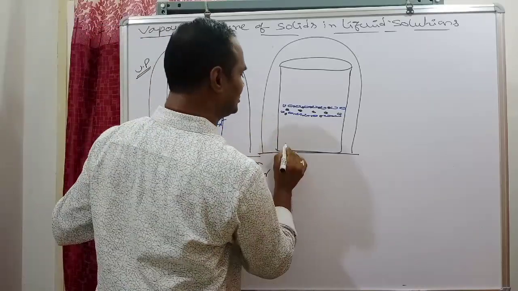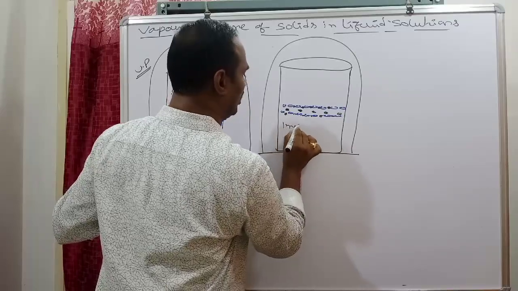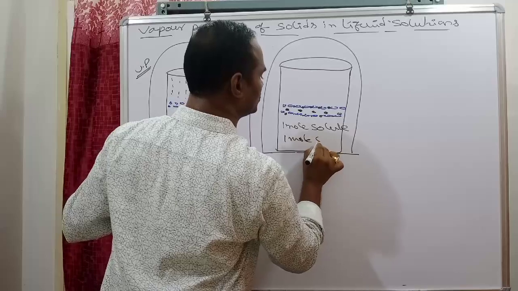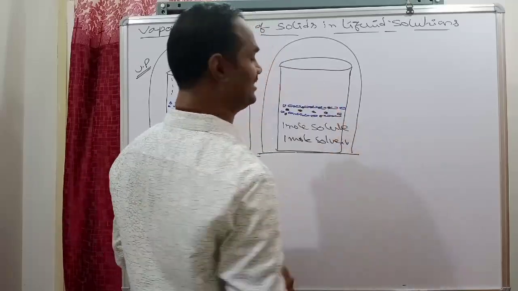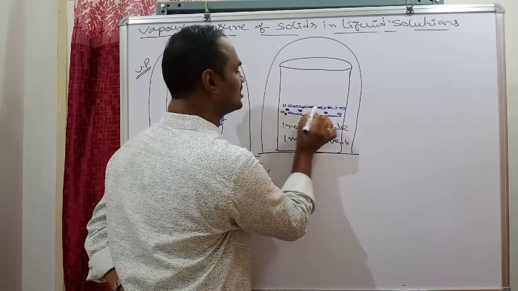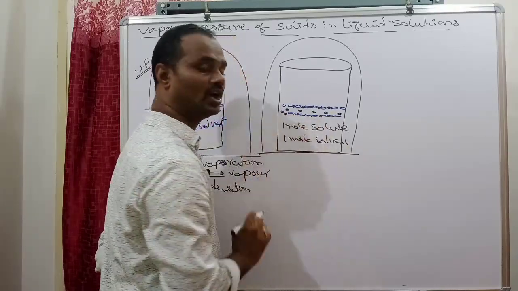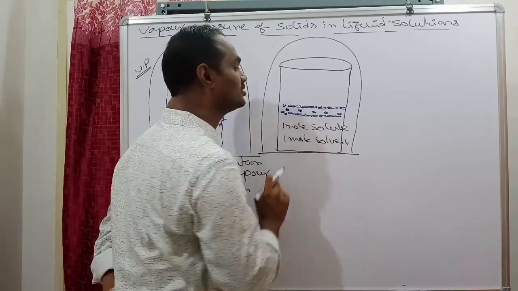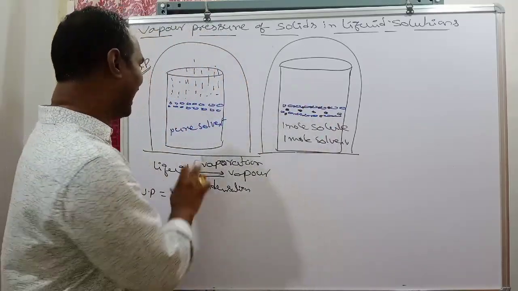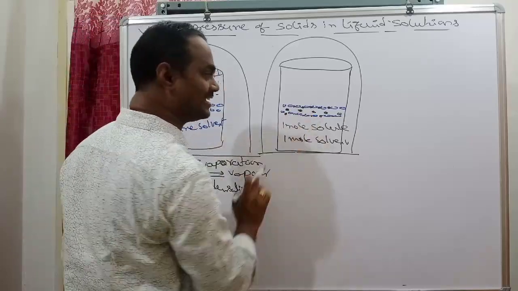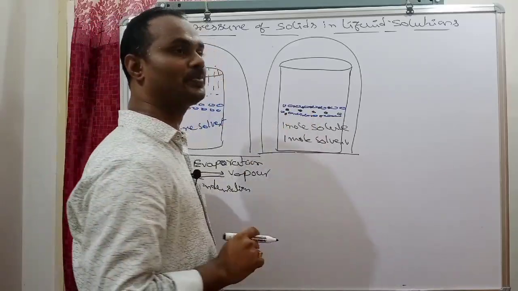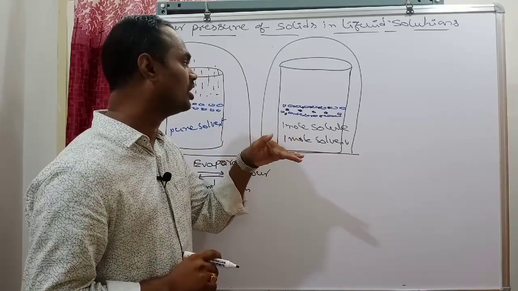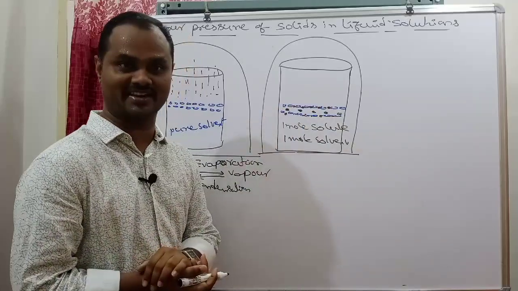Coming to the solution, suppose 1 mole solute and 1 mole solvent are present. On the surface, along with solvent molecules, some solute particles also occupy space. So as compared to case 1, in case 2 the fraction of solvent molecules on the surface area is reduced.